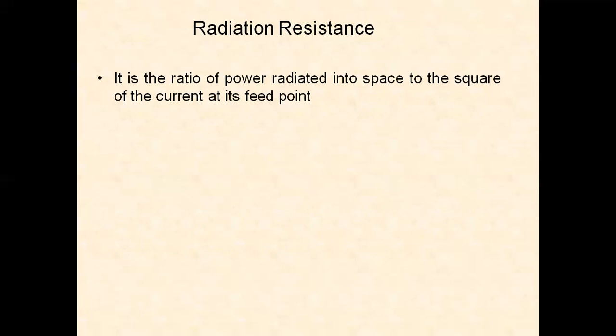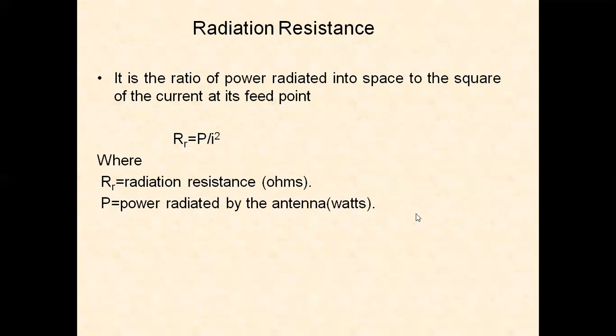So it is defined as the ratio of power radiated into space to the square of the current at its feed point. RR is the radiation resistance in ohms. P is the power radiated by the antenna in watts.